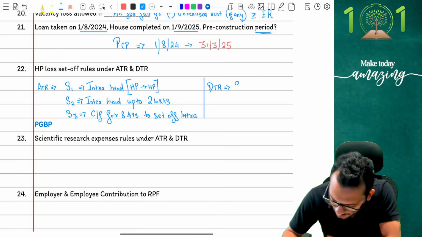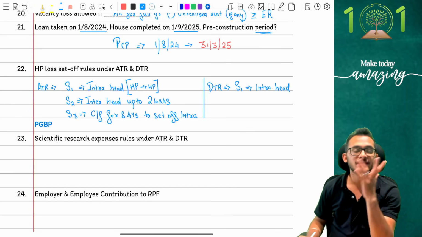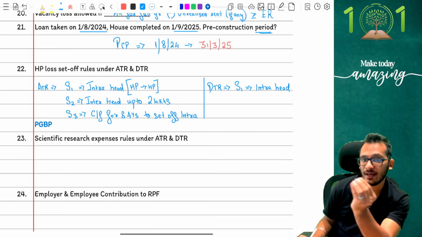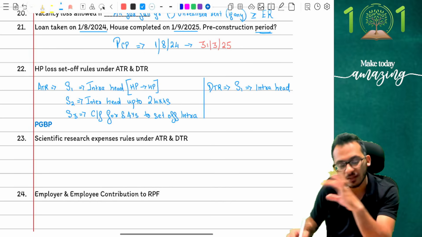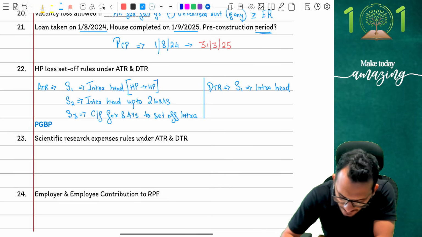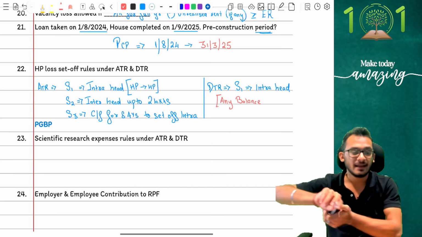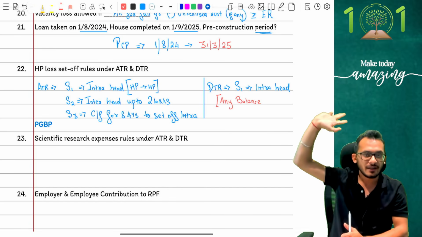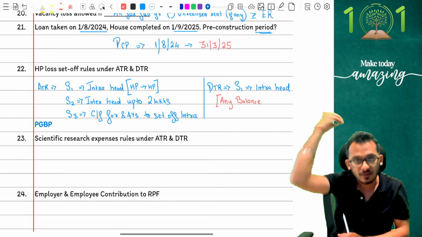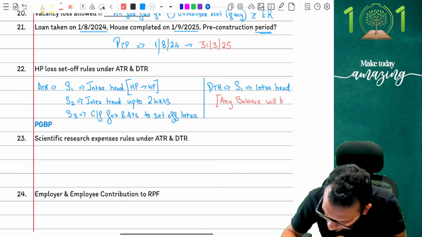Income tax says, when it comes to DTR, step number 1 is set off intrahead, meaning any kind of HP loss you can have, you can set off against HP income. That is it. After that, people, nothing else. What is the rule? The rule says, if you are going for DTR, any balance: can you do interhead set off? DTR says no. I'm sorry, no interhead set offs. Can you carry forward? The answer there is also no, which means in simple words, income tax has said any balance will lapse.